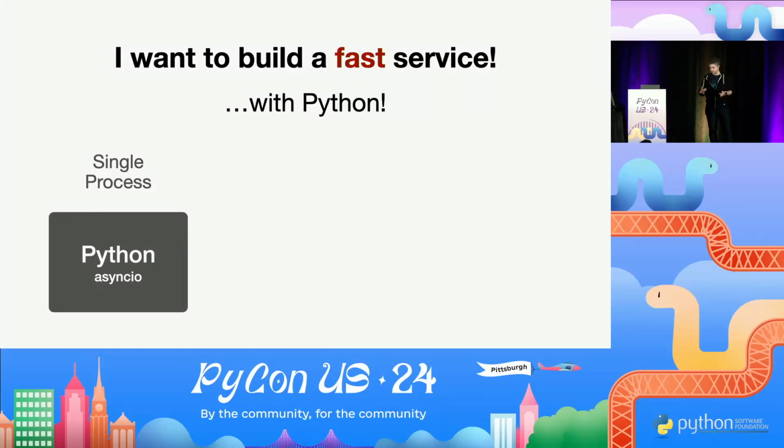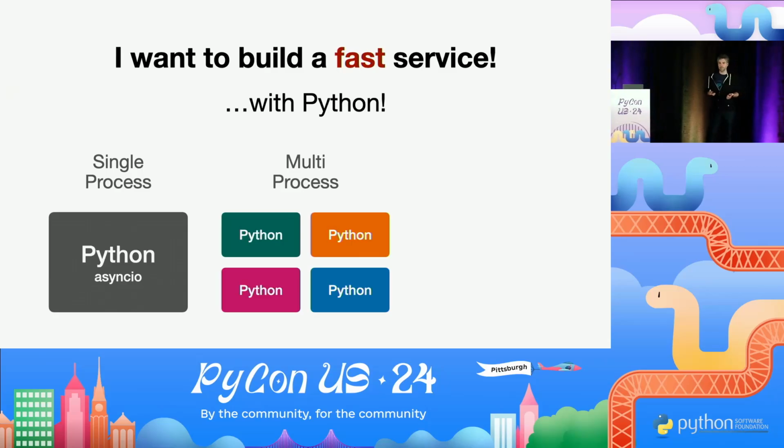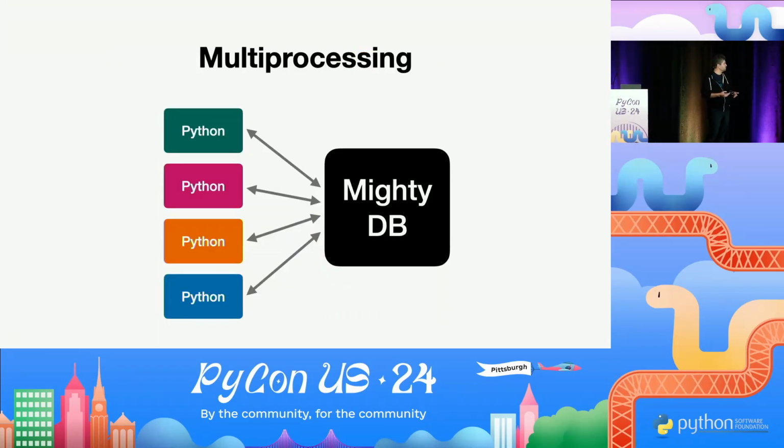So what are the other options? Well, we can go with multiprocessing. This is battle-tested, industry-standard way of how you do things like this. This is fine. We can draw pretty diagrams like this. You have your mighty database that can store the state, and you can run all those Python processes, as many of them as you want. This is all beautiful, except we are not living in a diagram universe.